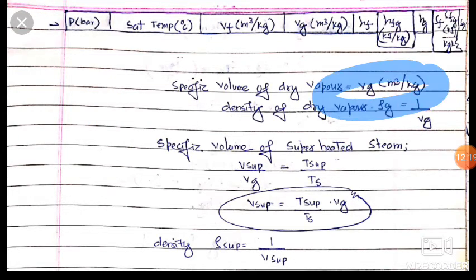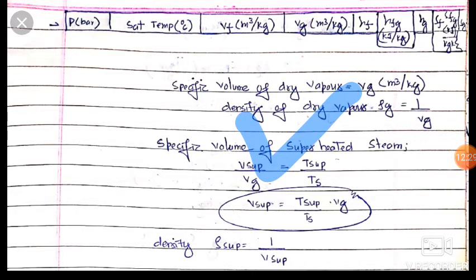Now friends, the specific volume of dry vapor is equal to Vg, it is in meter cube per kg, divided by mass because it is specific. Density is equal to rho g is equal to 1 upon Vg, it is the inverse of this. Okay friends, and here mass is equal to 1, so friends it is 1 upon Vg.